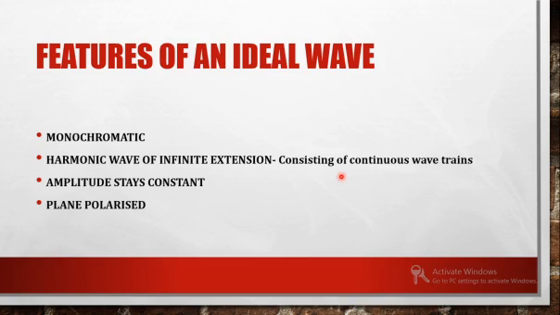Around 360 degrees, directions are possible, but for an ideal wave, the vibration will be confined to only one direction, and that kind of wave is called a plane polarized wave.